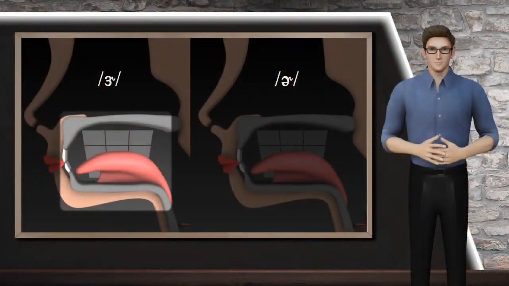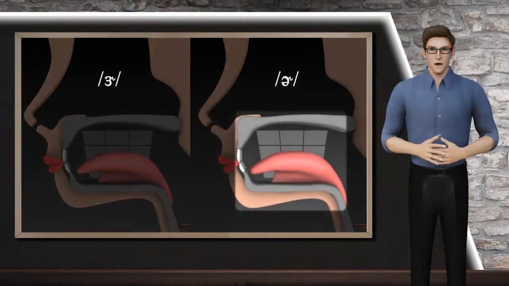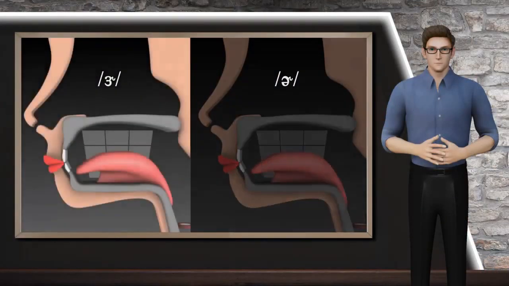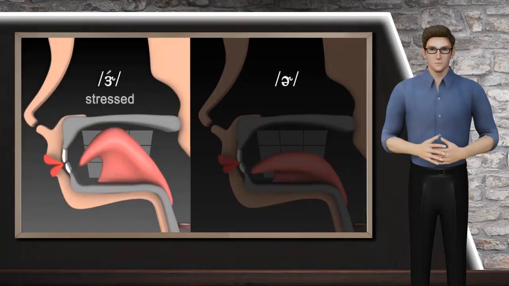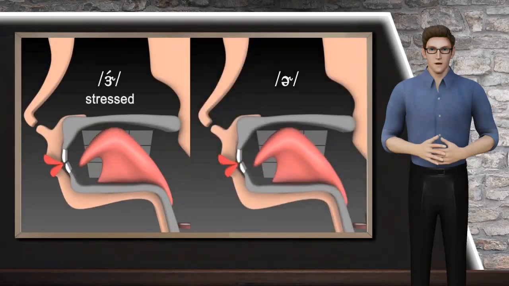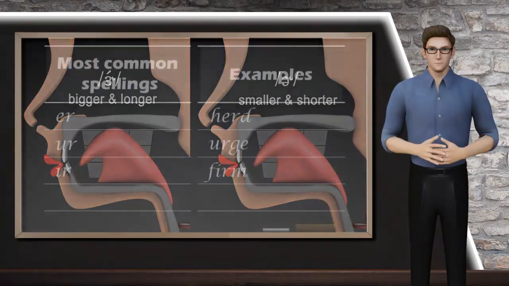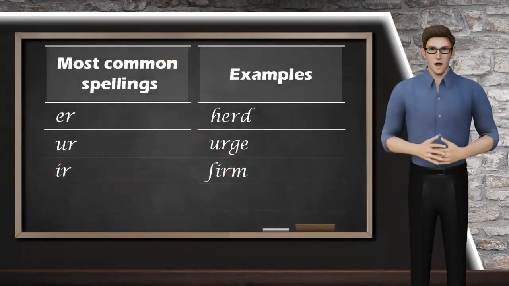The way to produce this vowel is actually the same as the way to produce the unstressed one. The only difference is that this one is a stressed vowel, while the other is always unstressed. For this reason, this one is relatively bigger and longer than the other. Now, let's talk about how the sound is written in English.